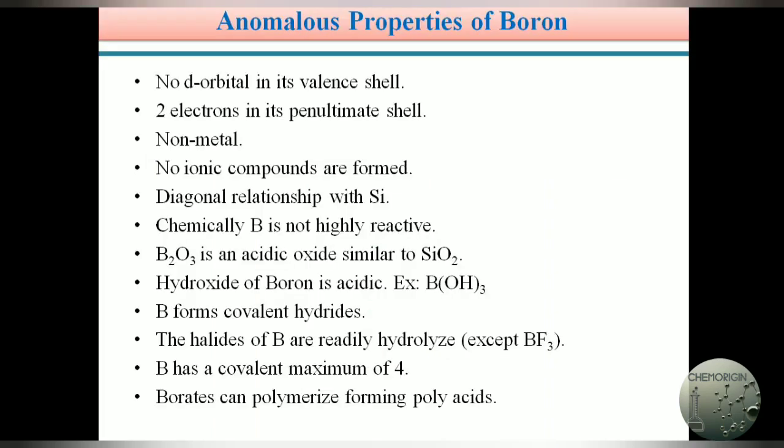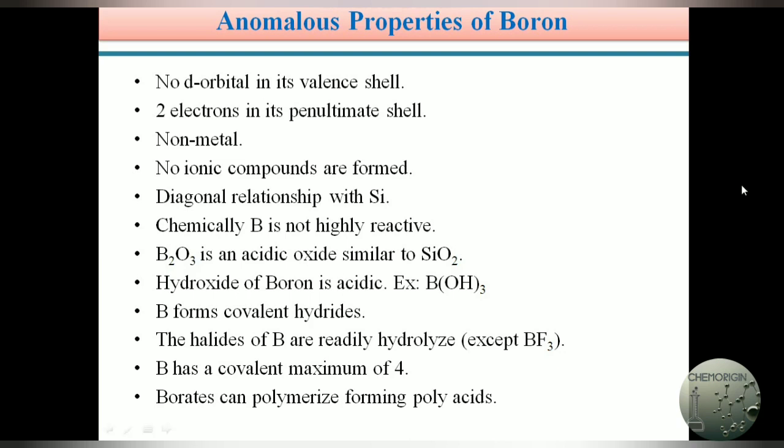Anomalous properties of boron. In third A group elements, boron has some abnormal properties or anomalous behavior when compared with the other third A group elements: aluminium, gallium, indium and thallium. Why does boron behave differently from other elements in the same group? Let us see the reasons why boron shows different properties from the other elements present in the third A group.